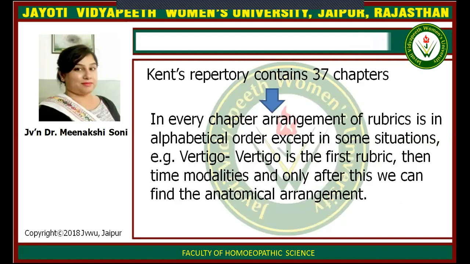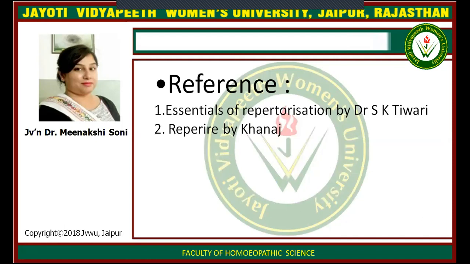Kent Repertory contains a total of 37 chapters. In previous editions of the Kent Repertory, these chapters were 33. In every chapter, the arrangement of rubrics is alphabetical. But in the sixth edition, these chapters are divided into 37 because the particular chapter of the urinary system is divided into 5: urine, kidney, bladder, prostate, and urethra.